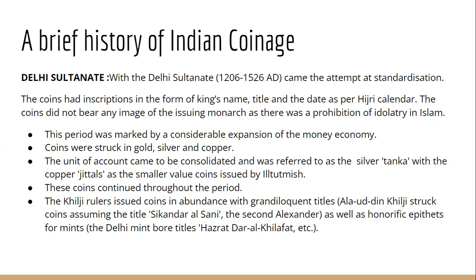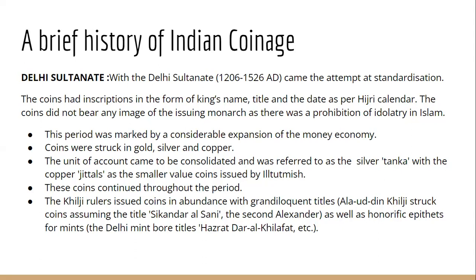So few kings had a habit of adopting a title. For example, Alauddin Khilji ka title was Sikandar al-Sani, that is second Alexander. So such titles are seen. And date. Date as per the Hijri calendar, that is the Islamic calendar. So जो Islam का calendar है, उसके accordance में we find the dates on the Delhi Sultanate के coinage.